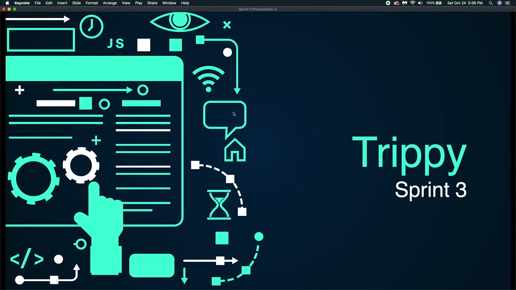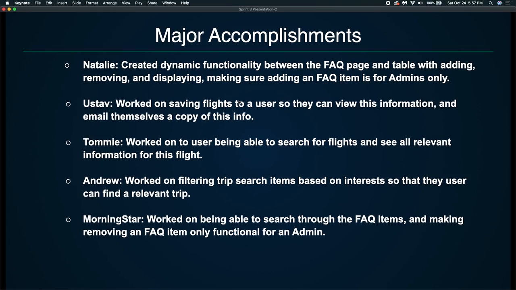Progress for Team Trippy's Sprint 3. Some major accomplishments for each team member. For me, creating dynamic functionality between the FAQ page and table with the adding, removing, and displaying of data, and making sure that adding an FAQ item is for admins only.